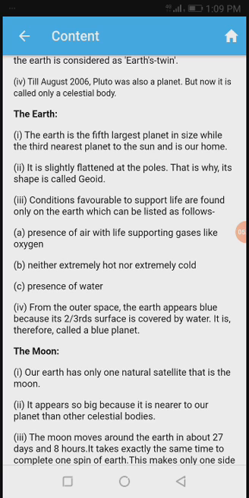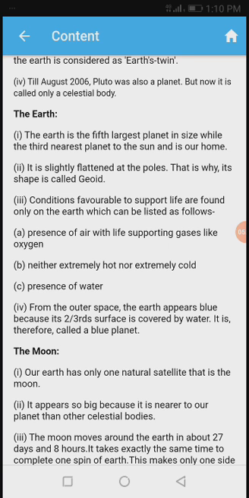ज्या ग्रहावर आपण राहतो, ज्या प्लॅनेटवर आपण राहतो तो अर्थ सूर्यापासून 3 नंबरला जवळचा आहे आणि शेप आणि साईजमध्ये तो 5th नंबरवर आहे. It is slightly flattened at the poles, that is why its shape is called a geoid. बघा, अर्थ हा थोडासा स्लाइट फ्लॅट झालेला आहे साऊथ पोलला आणि नॉर्थ पोलला, so its shape is geoid. Conditions favorable to support life are found only on the earth, which can be listed as follows.